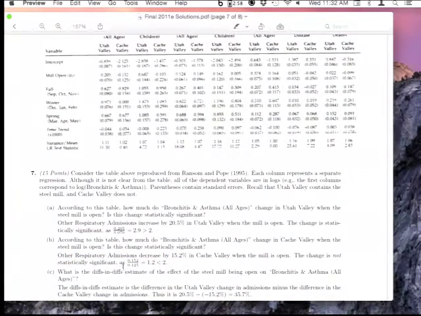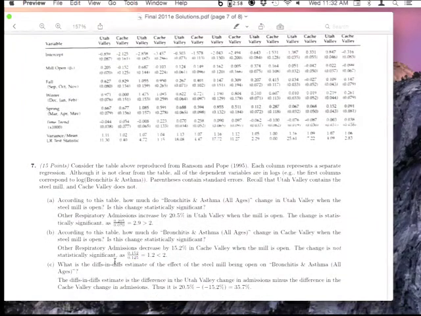Then the answer to the second part would be, is it statistically significant? So you calculate that ratio, 0.152 divided by 0.125. That turns out to be about 1.2. Clearly it's less than 2, because to be 2, that coefficient would have to be about 0.250. So it's not statistically significant.